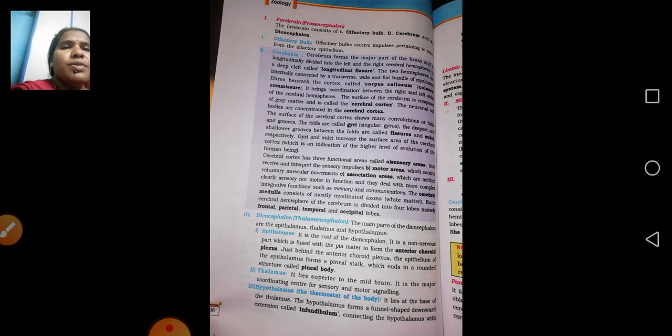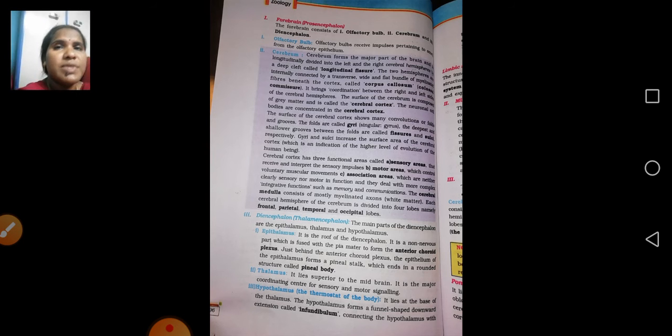The epithalamus is the roof of the diencephalon. It is a non-nervous part which is fused with the pia mater to form the anterior choroid plexus. Next, the thalamus. The thalamus is superior to the midbrain.